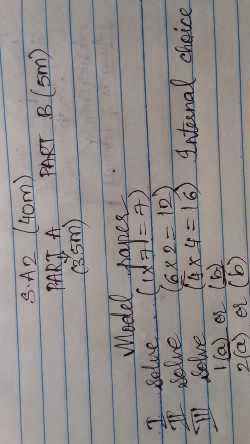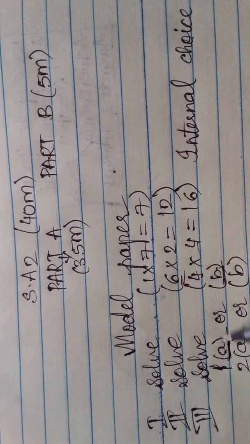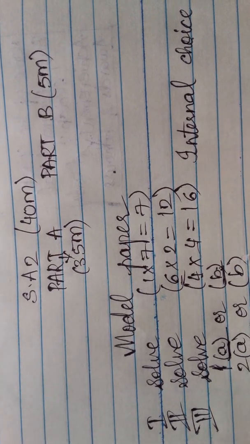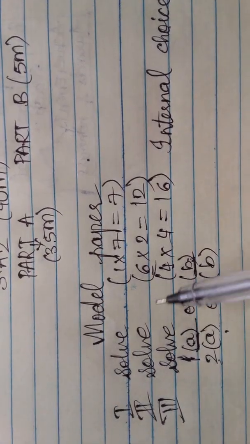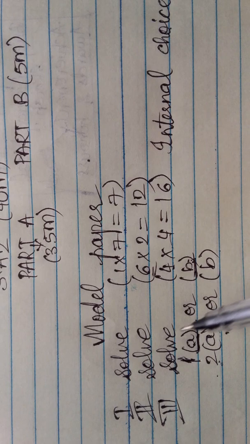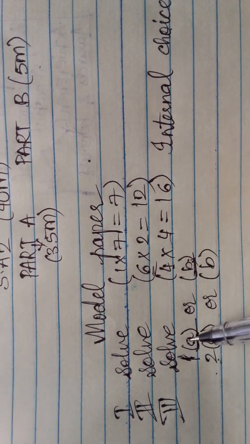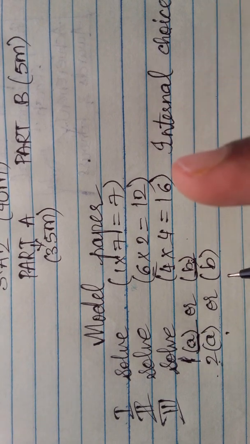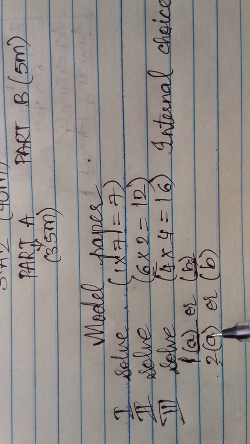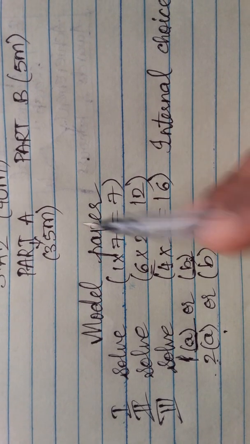So first question any one bit, second question any one bit you have to write. You cannot write 2 bits from the first question and leave off the complete second question. If you are writing 2 questions, you are not going to get the marks. Internal choice, select only one from that particular question and answer the question. So this is about part A.